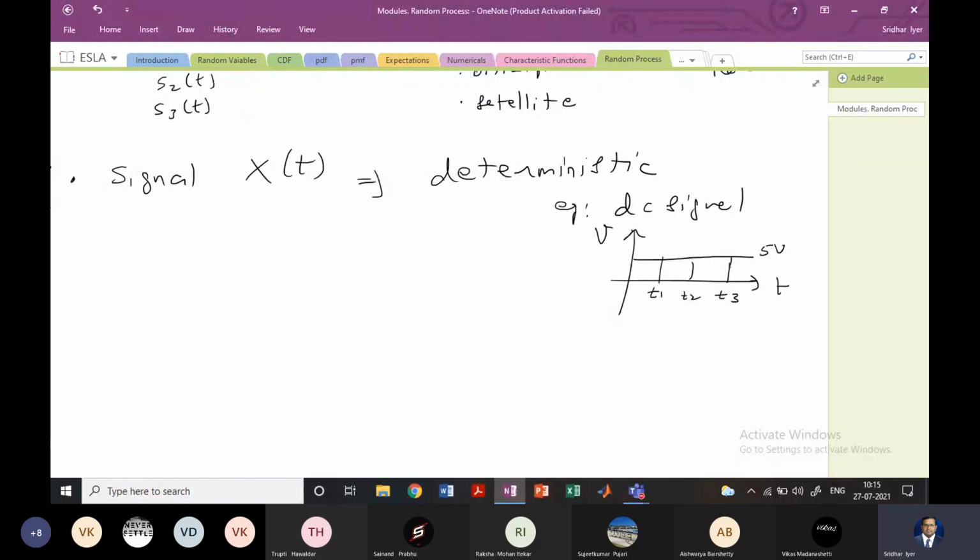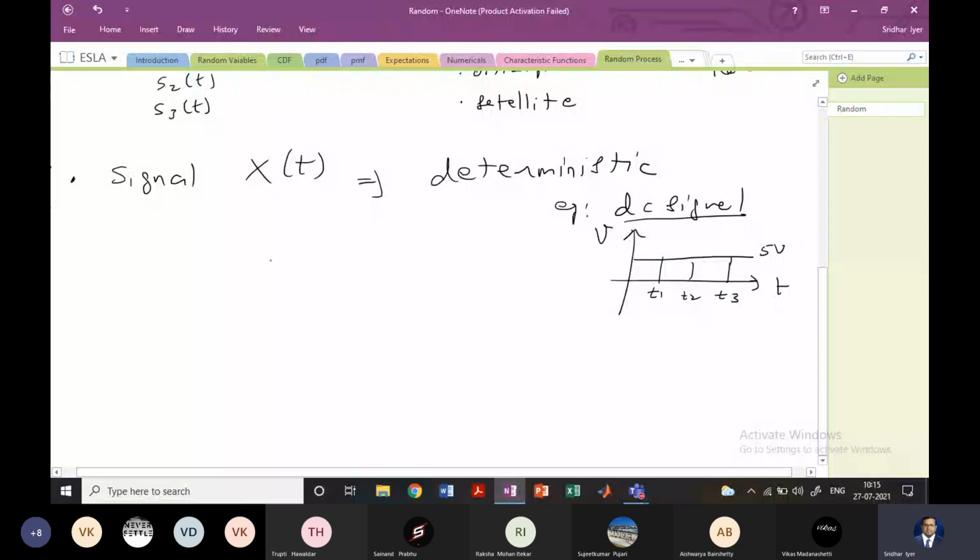So when I'm charging my laptop or charging my mobile phone, I don't really have to worry about it because the charger is going to give me a constant DC voltage. If you take the example of a mobile, it will be somewhere around 3.5, 3.6 volt DC signal, right? It cannot be AC because it is going to destroy your appliance, your mobile phone or laptop. So this is a constant deterministic signal because I can determine it. I know its value is always going to be constant at all times.